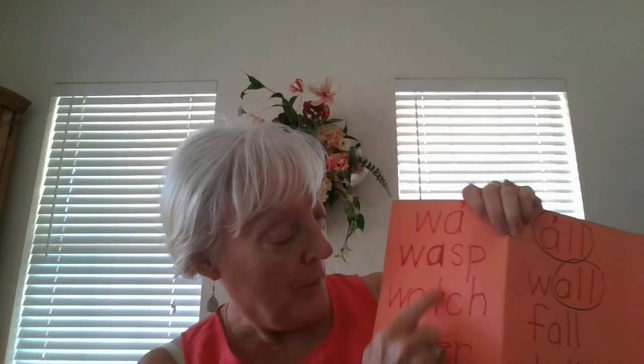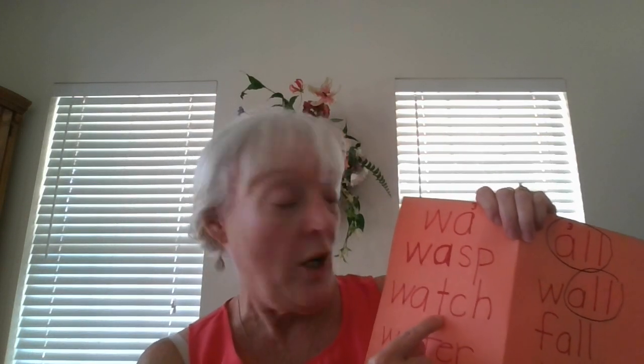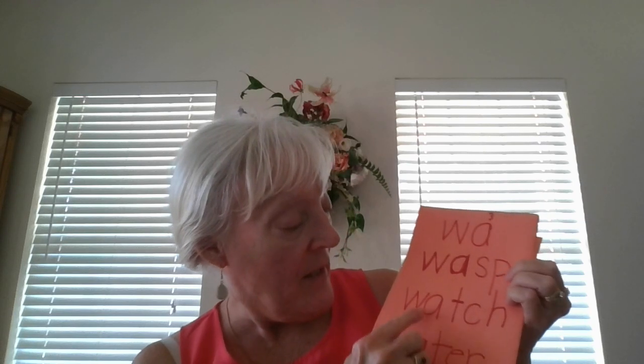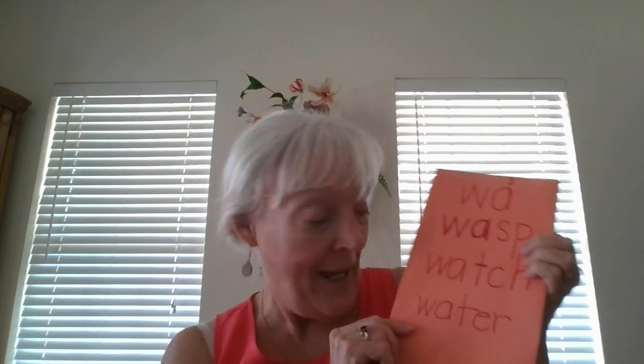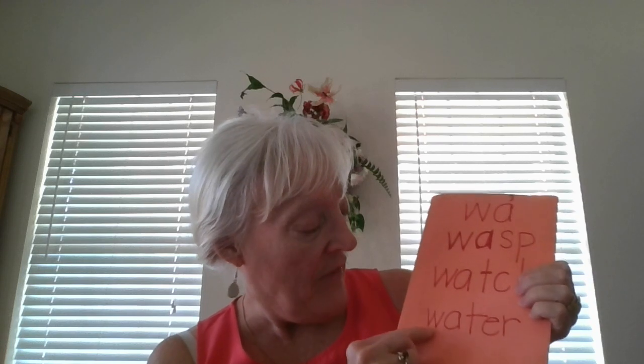Ah makes wasp. Try this one. Oh, about this one, the T does not talk. The T is a silent letter. Only the CH talks. And we know what CH says because we just learned it. Do you remember what it says? Ch, ch. Right. We're going to use the first sound of ch. Let's sound it out now. We're using the ah sound. W-A, wa. Ch makes watch. Watch me.